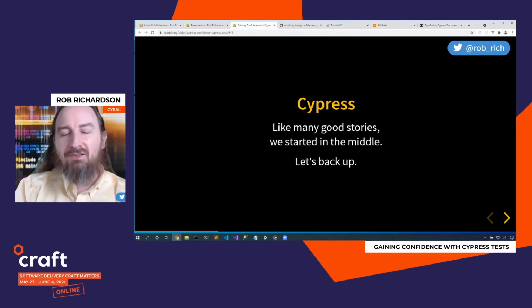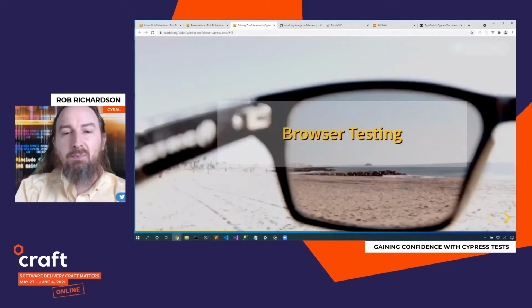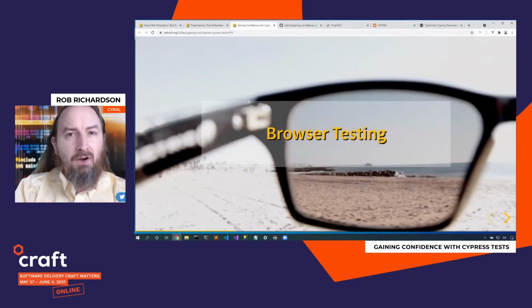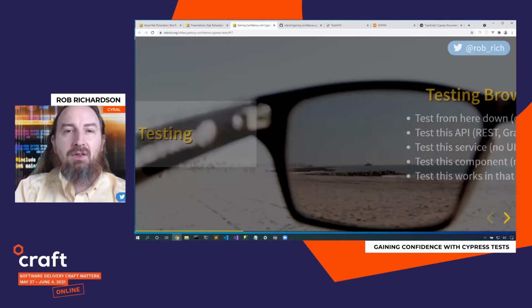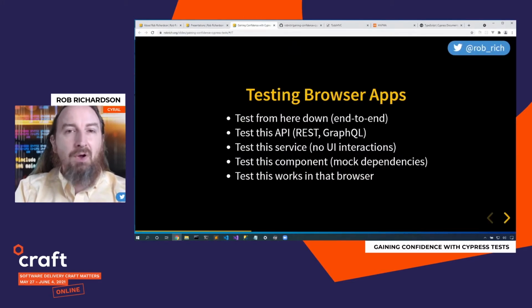Like many good stories, we started in the middle. Let's back up a little bit and talk about the types of tests we might want to write and the context that we want to put them in. Now, we are going to zoom into browser testing. If you're testing a mobile app or if you're testing a desktop app, you will likely use different tools. But here in the browser world, we probably want to write tests in these general areas.